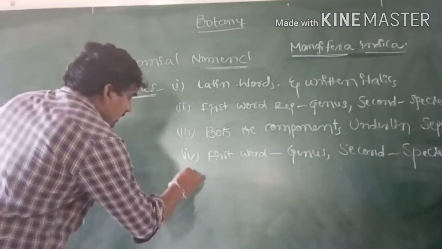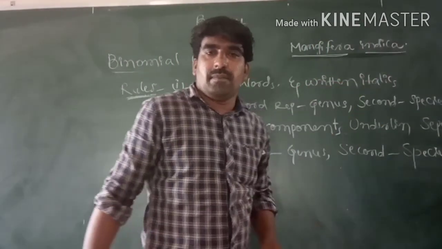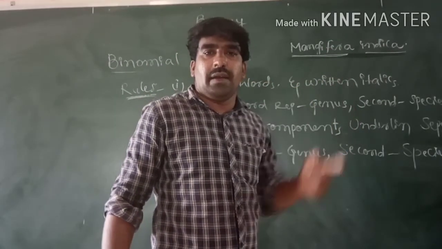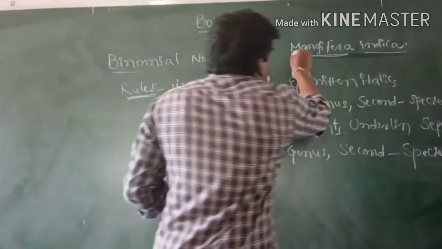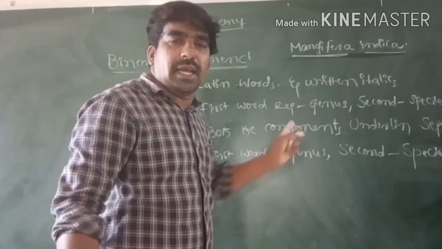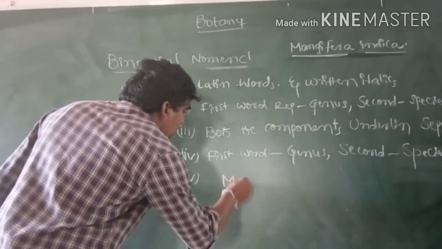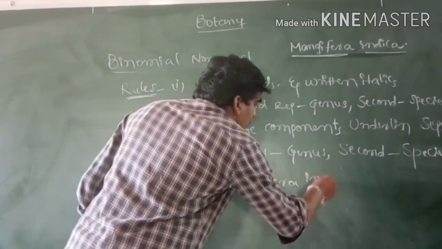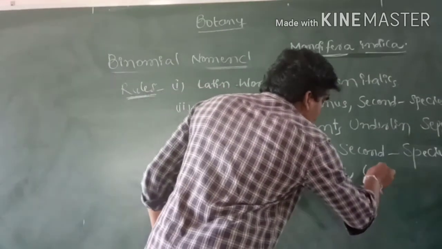Next, another rule: at the end of the scientific name or biological name, the author name is written in abbreviation form. Suppose, for example, Mangifera indica. The scientific name is given by Linnaeus, so Lin.